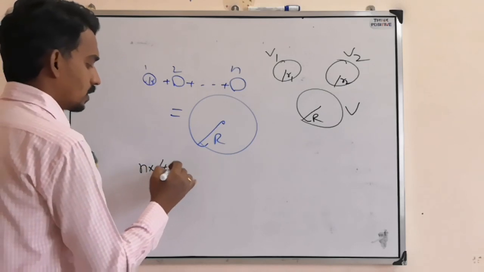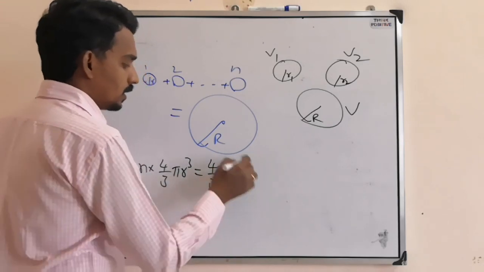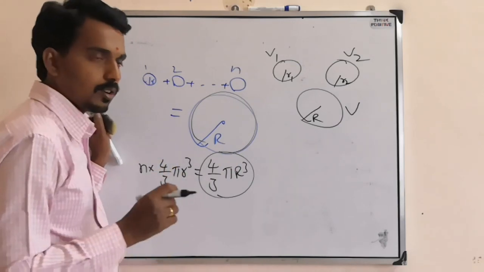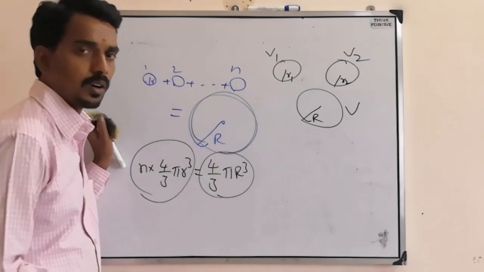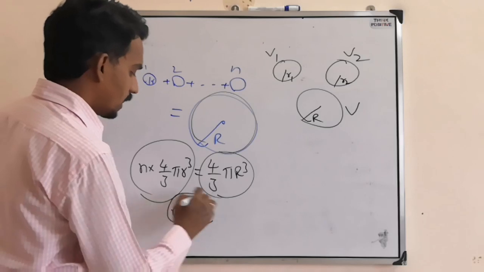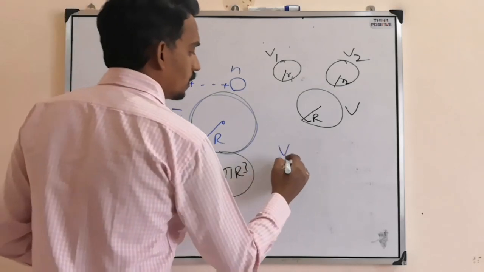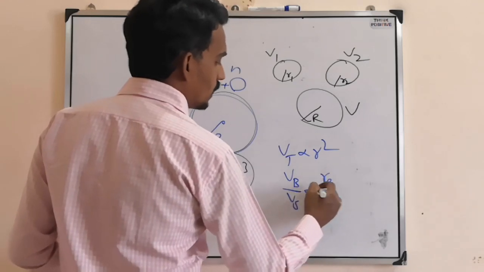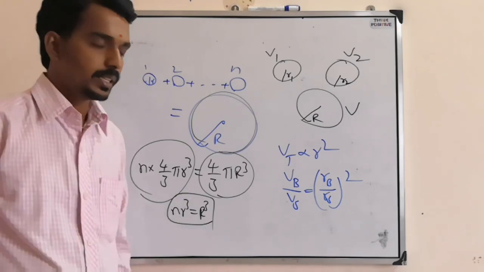So we will make the first equation as n into 4 by 3 pi r cube equal to 4 by 3 pi R cube. This is the final volume. This is the volume of each drop initially. So this is the total volume of all the drops. As volume remains constant, here you will get the relation between initial radius and final radius, or small radius and big radius. Then the terminal velocity is proportional to r square. So V big by V small means r big by r small whole square. So like this, comparison based questions they can also ask.